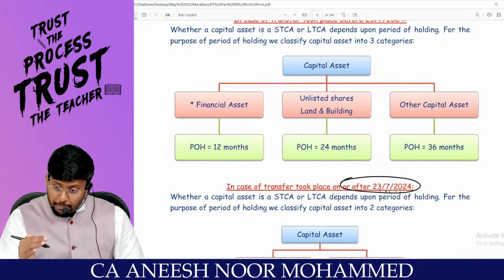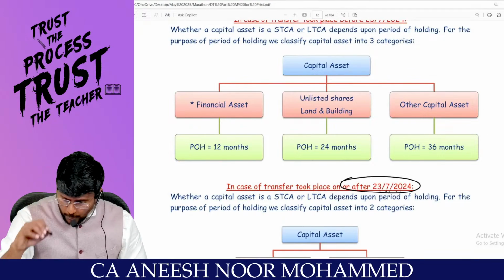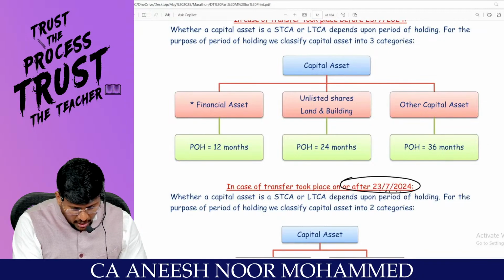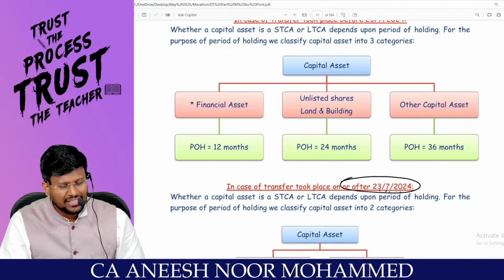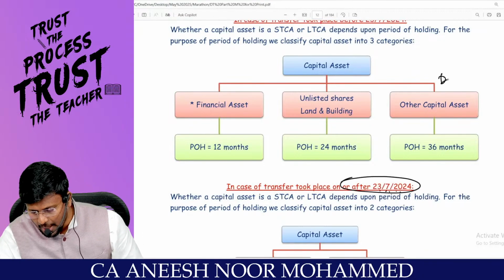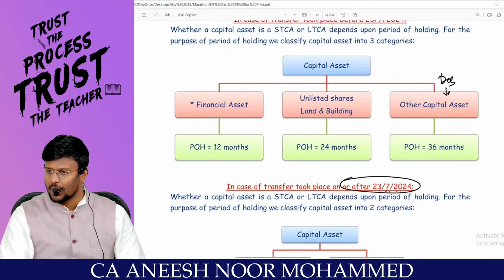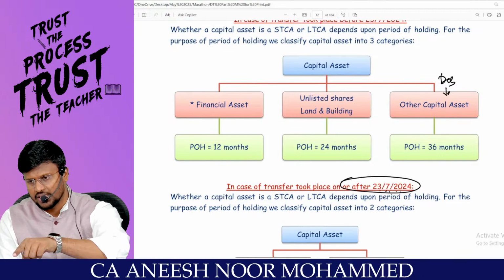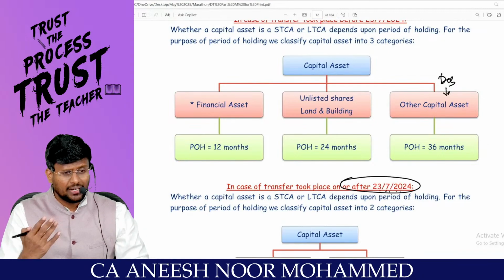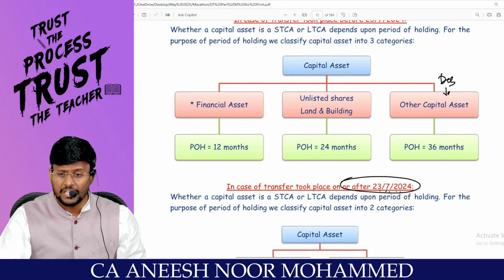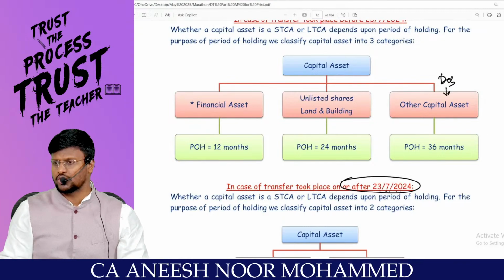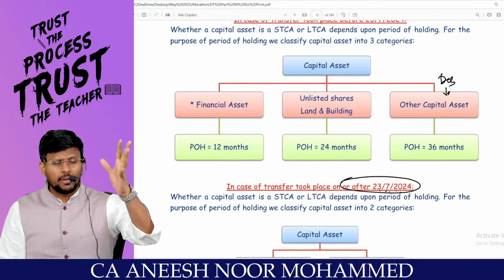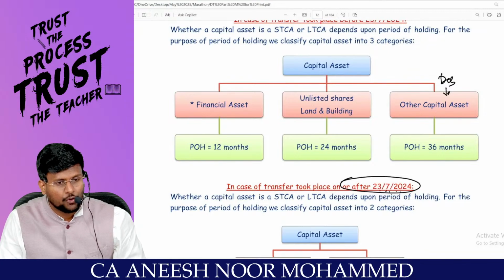Comfortable? Before amendment, will a debenture fall under financial asset, unlisted shares or other capital asset? Other capital asset. Debenture will fall under other capital asset. So for debentures, the time limit was 36 months. But after the amendment, if you are transferring, the 36 months concept itself has been deleted. That's what the amendment is all about, right? So the time limit for the period of holding will be 24 months.